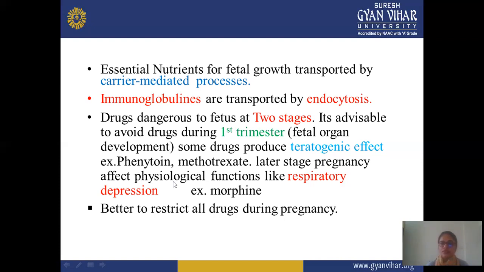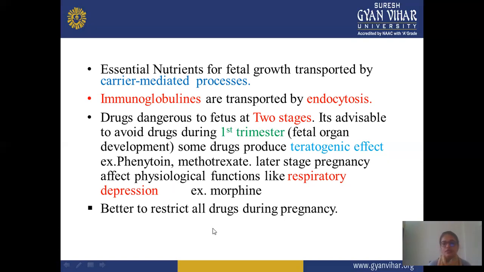In the later stage of pregnancy, respiratory depression takes place if the mother is taking morphine-like drugs, and it directly affects the baby, the fetal growth and fetal organs. So during pregnancy, you must completely assure that a particular drug is safe, and cross-check that it does not show any side effect or develop any teratogenic effect.